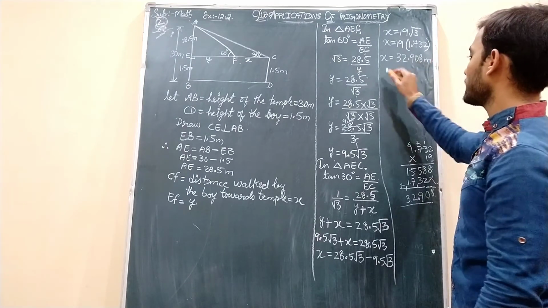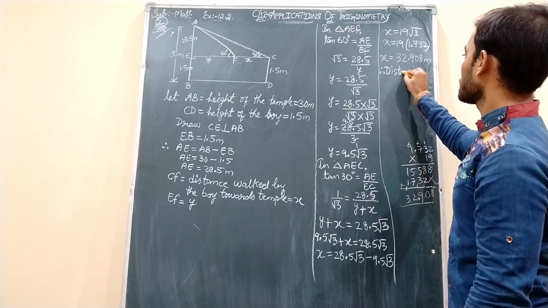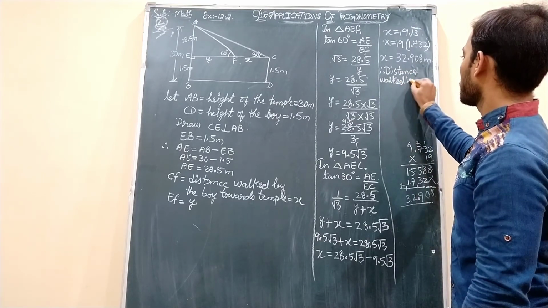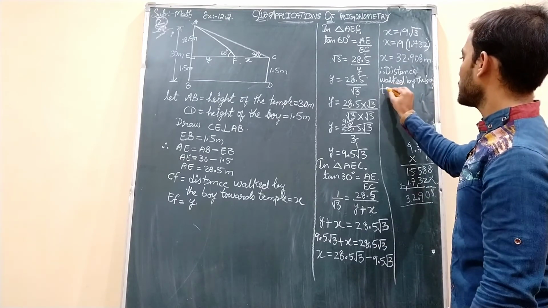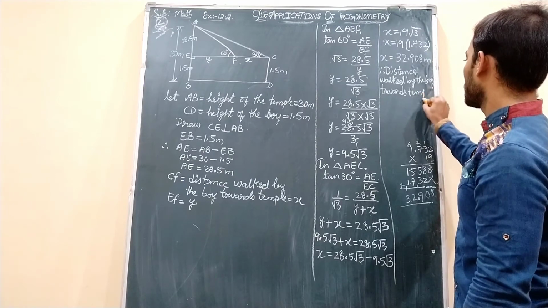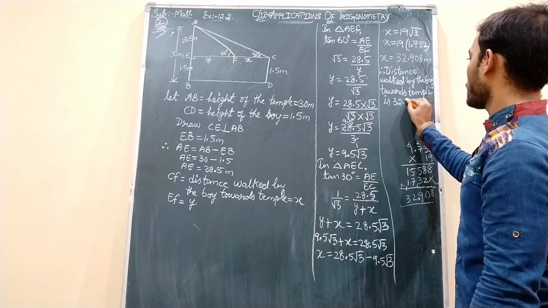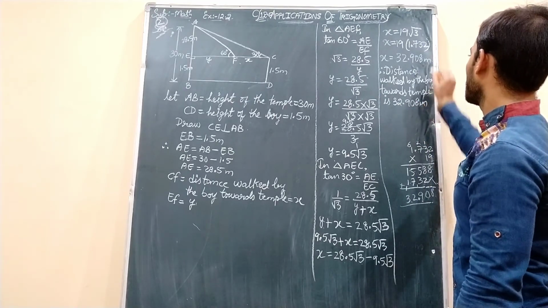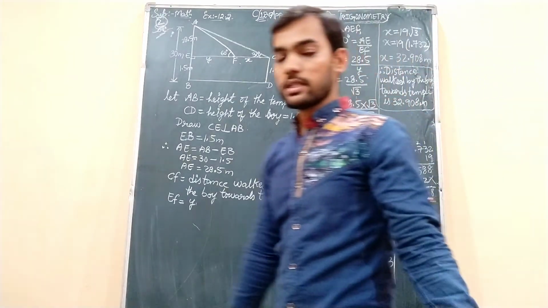32.908 meters is the X value we got, students. This is nothing but the distance walked by the boy towards the temple. The distance walked by the boy towards the temple is how much, students? It is 32.908 meters. Okay, put it in a box. This is your answer. I repeat it again.